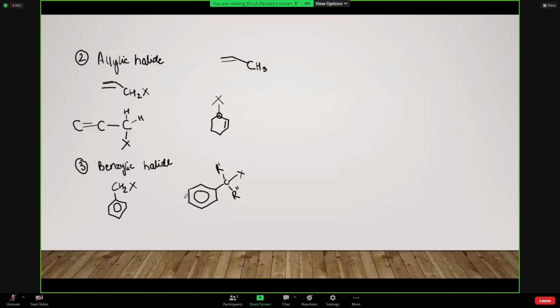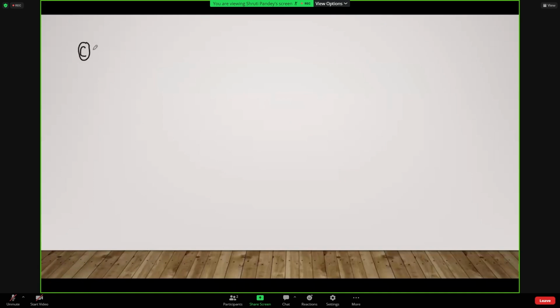Now we come to another basis. Like अभी तक हमने क्या देखा था कि on the basis of the number of halogen atoms, और the second one was on the basis of the sp3 hybridization वाले कार्बन में अटैच होता है तो। ठीक है, now we are going to talk about the compounds which are containing the sp2 hybridized carbon-X bond. तो यहाँ पे जो कार्बन का हाइब्रिडाइजेशन होगा वो sp2 होगा, अभी तक sp3 था, राइट? सॉरी, दिस इज अ सिंगल बॉन्ड। ठीक है, सो इसमें वी ओनली हैव 2 कैटेगरीज।